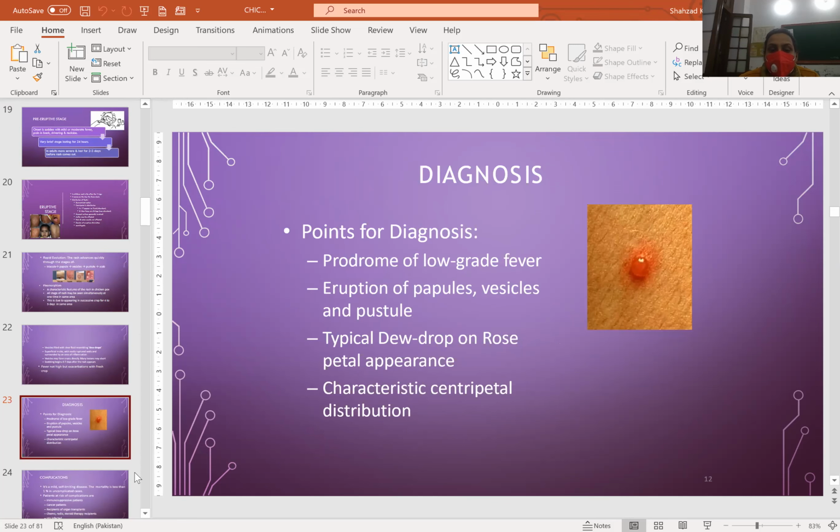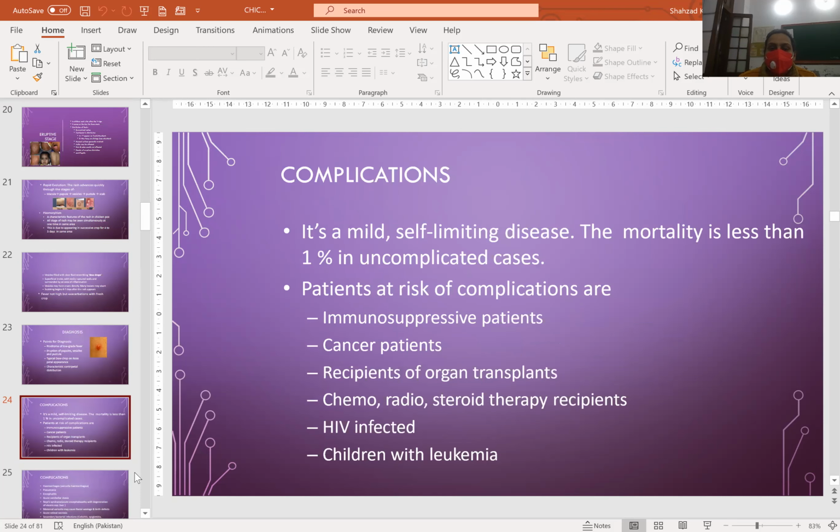Diagnosis: prodrome of low-grade fever, eruption of papules, vesicles, and pustules, typical dewdrop or rose petal appearance, characteristic centripetal distribution. Complications: it is a mild, self-limiting disease. The mortality is less than 1% in uncomplicated cases.